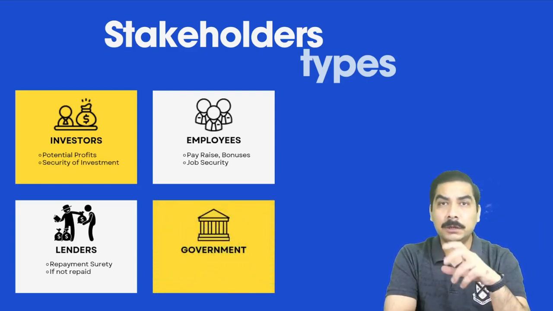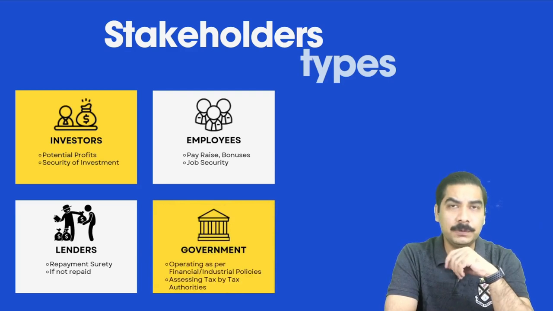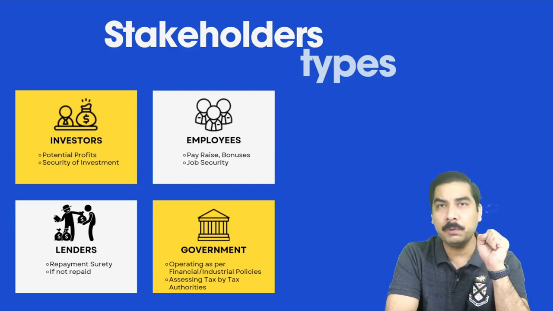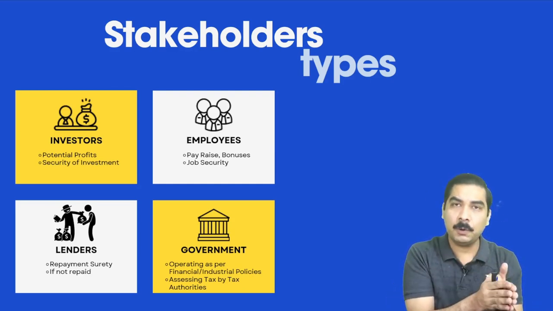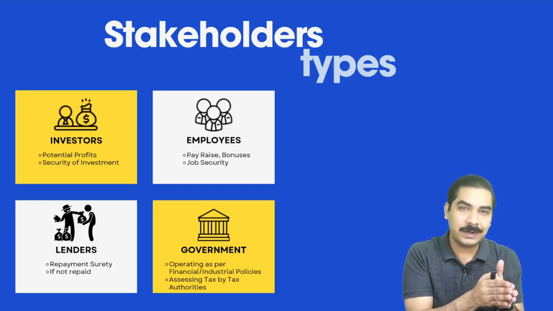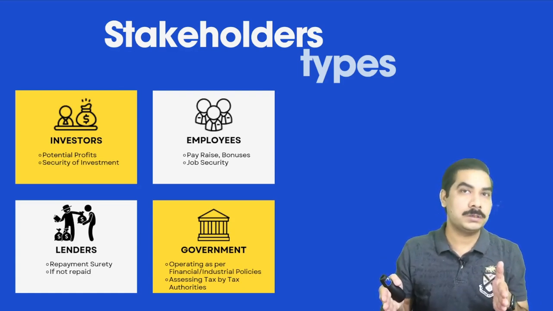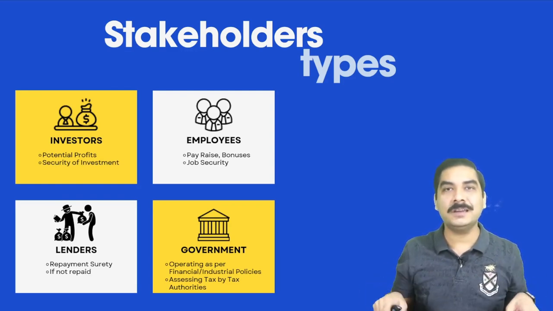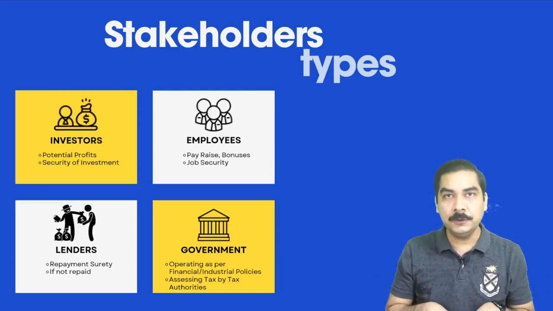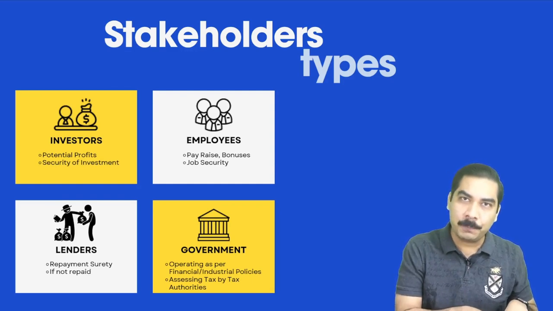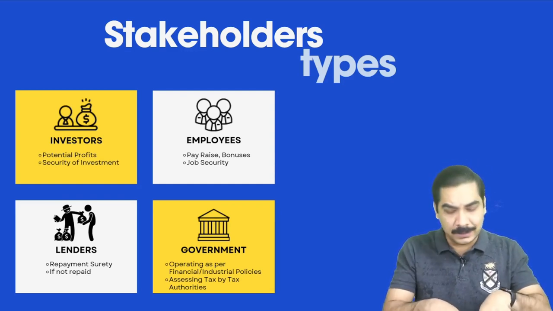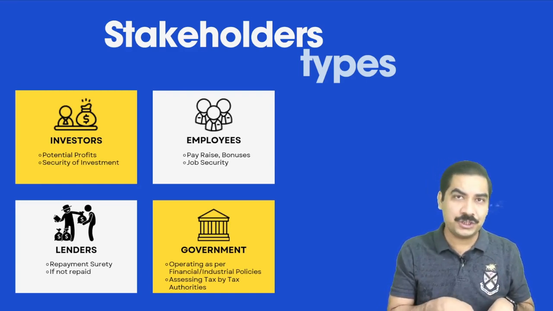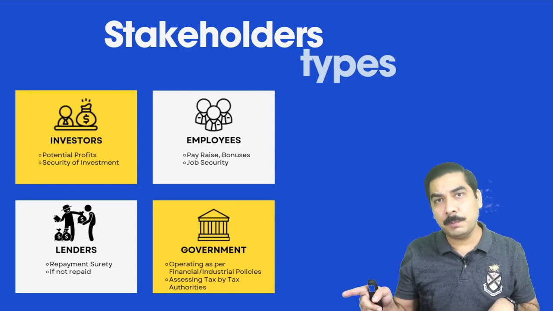Then the government will also be interested in your business because they want to know about your operational and financial or industrial policies, and whether your business policies are in line with the government policies or not. Government has governing bodies to oversee all the sector businesses in the country. So whatever operational or industrial policies you have implemented internally in the business, they are going to check whether they match the government policies or not.